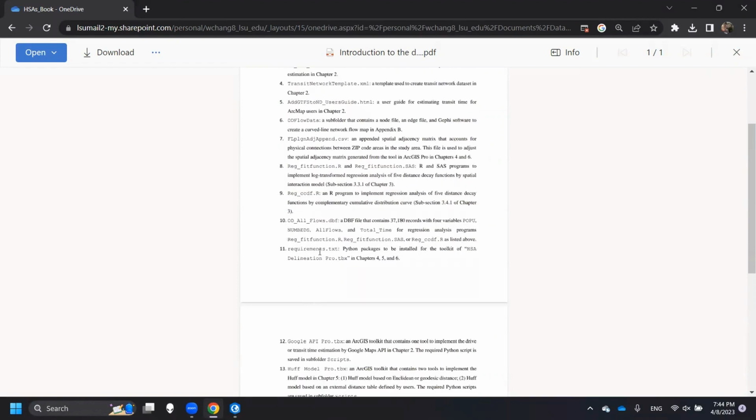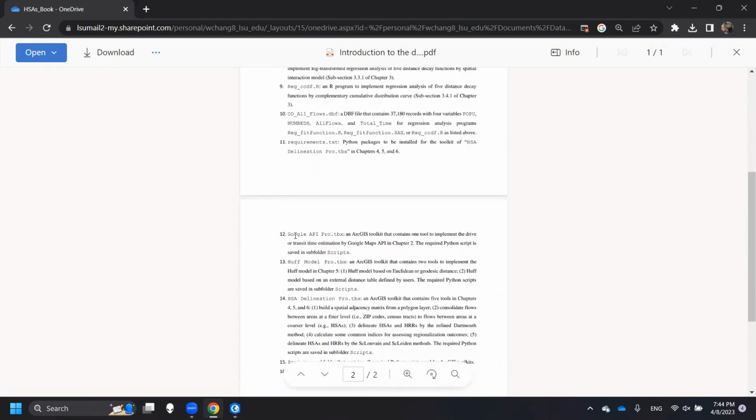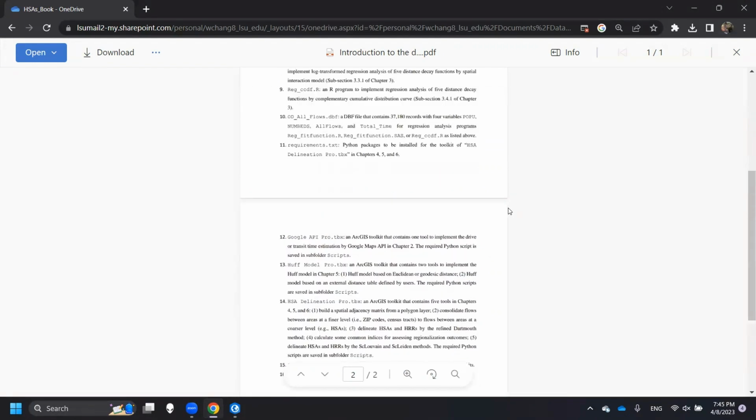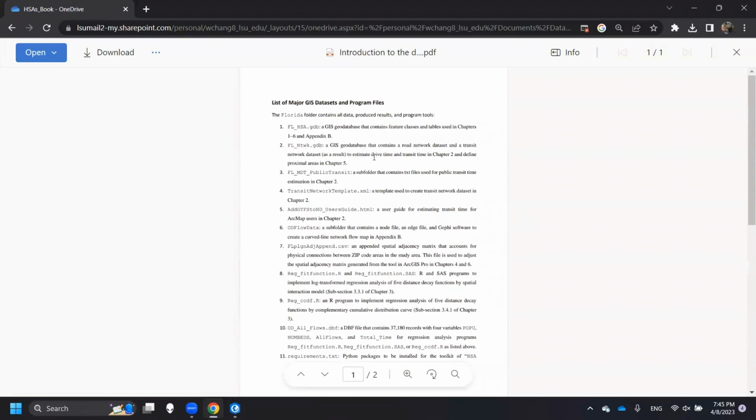And then we have a requirement text. This is used to install the HSA delineation tools in the ArcGIS Pro. And then I also provide the GIS API and Google API tools, the model. And this one, this is the main one. And then some scripts, Python scripts using ArcGIS Pro and also the result. So all of the results in the book are provided here as well. So this is a very simple document, talking about the data and the tools.